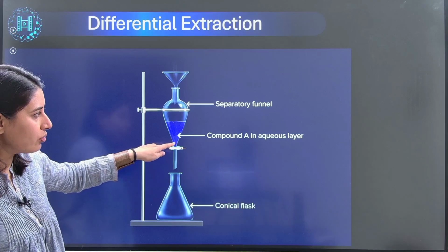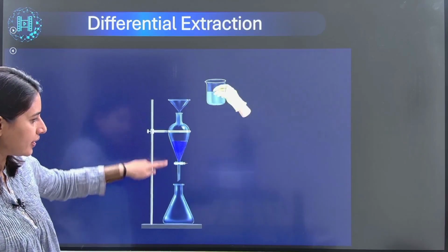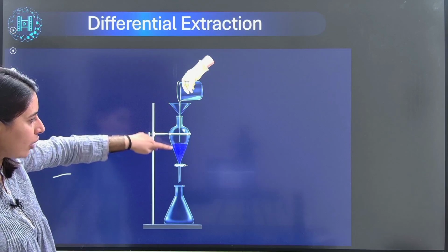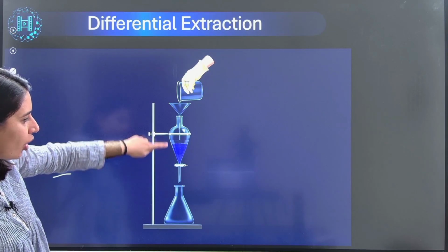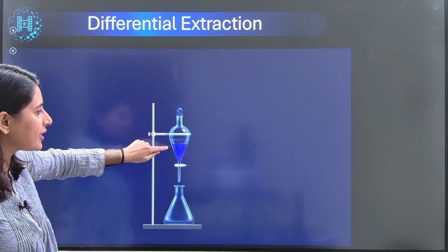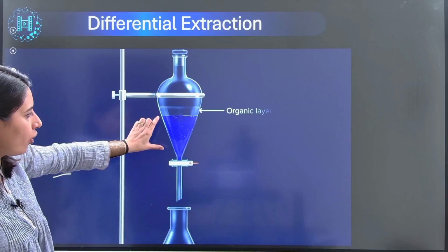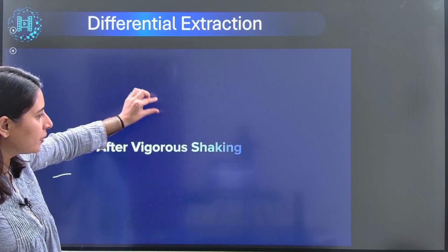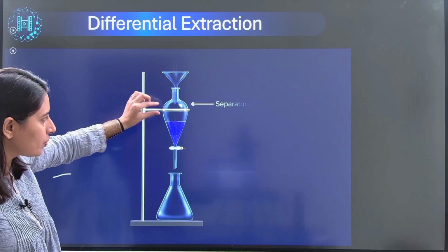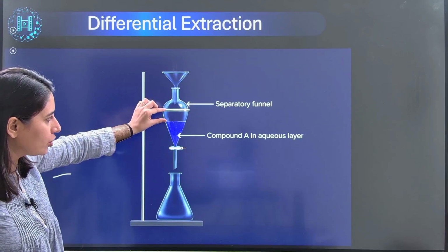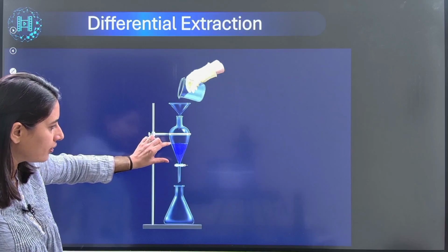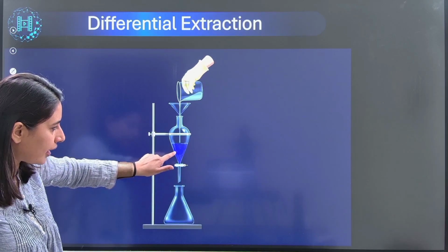You have compound A in aqueous layer. This is an aqueous layer that you have. You're adding now an organic layer. So aqueous layer and organic layer will not mix, just like how oil doesn't mix with water. So this was the water layer and this is the organic layer. Organic layers are usually lighter. Their density is usually lighter. So they will stay on the top. This was compound A in the aqueous layer, right? There is some compound in this aqueous layer.